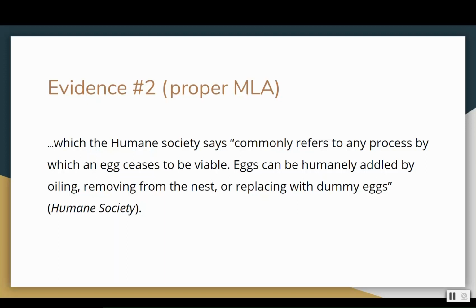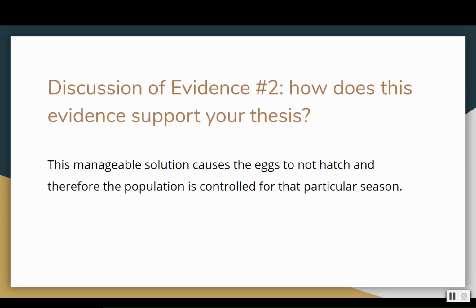All right, next we need to discuss the evidence. Tell your reader what it means and what conclusions can be drawn from the quote. How does it support your thesis? So the student says, this manageable solution causes the eggs to not hatch and therefore the population is controlled for that particular season. Now finally we're going to move to the conclusion sentence.